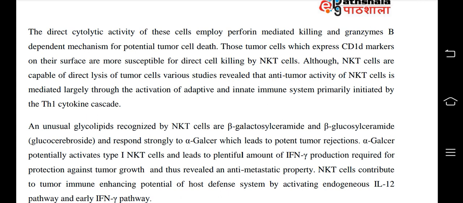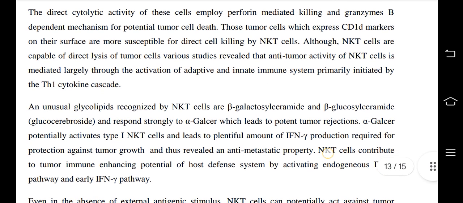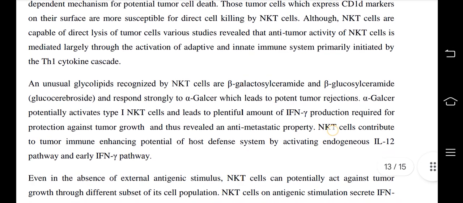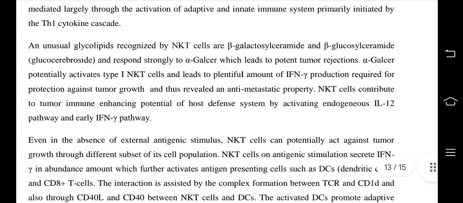Although NKT cells are capable of direct lysis of tumor cells, various studies revealed that anti-tumor activity of NKT cells is mediated largely through the activation of the adaptive and innate immune system, primarily initiated by the Th1 cytokine cascade. Unusual glycolipids recognized by NKT cells are beta-galactosylceramide and beta-glucosylceramide, glucocerebroside, and they respond strongly to alpha-GalCer, which leads to potent tumor rejection.